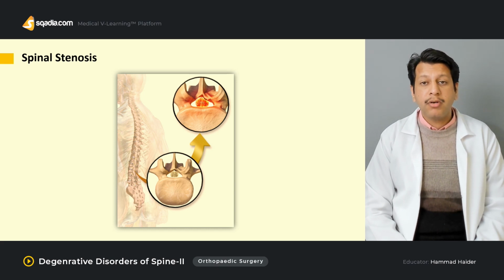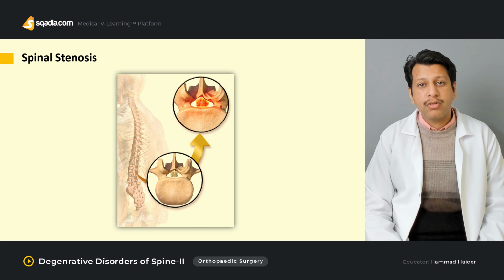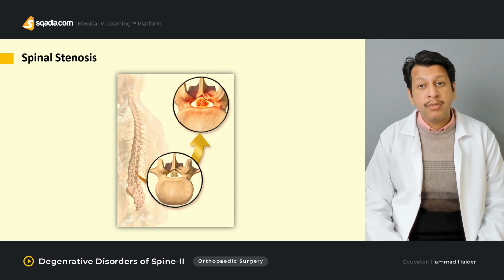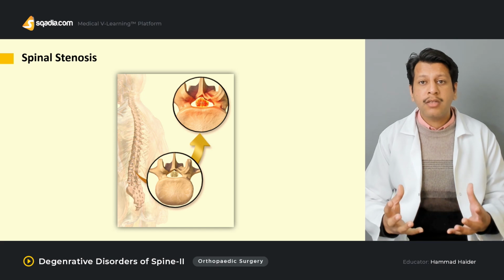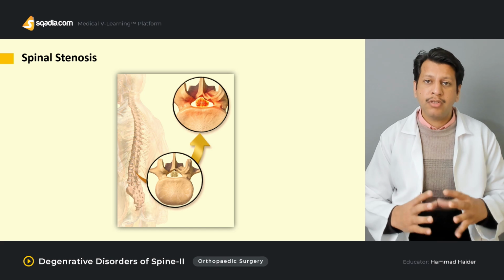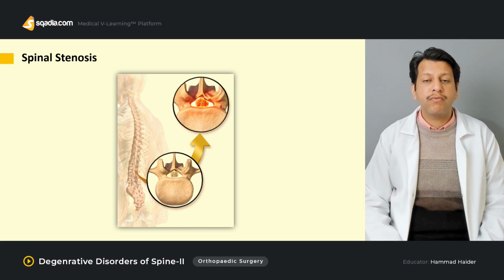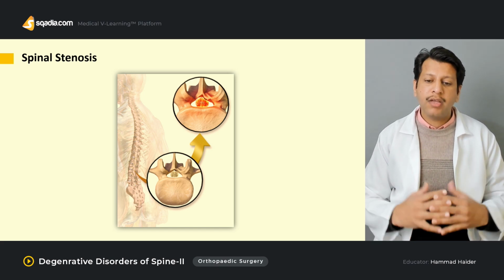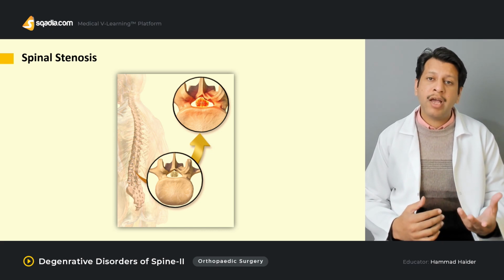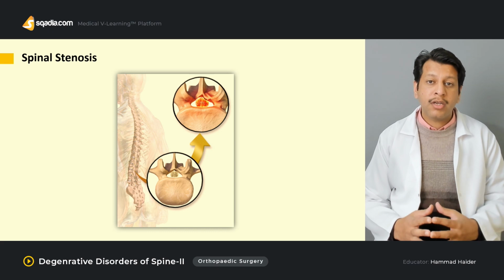Now, if we're talking about the soft tissue causes, they are usually hypertrophy of the ligamentum flavum and direct thecal sac compression by the ligamentum flavum, which may impinge on the exiting nerve root from the foramina. One of the other causes is disc prolapse or disc herniation as well.